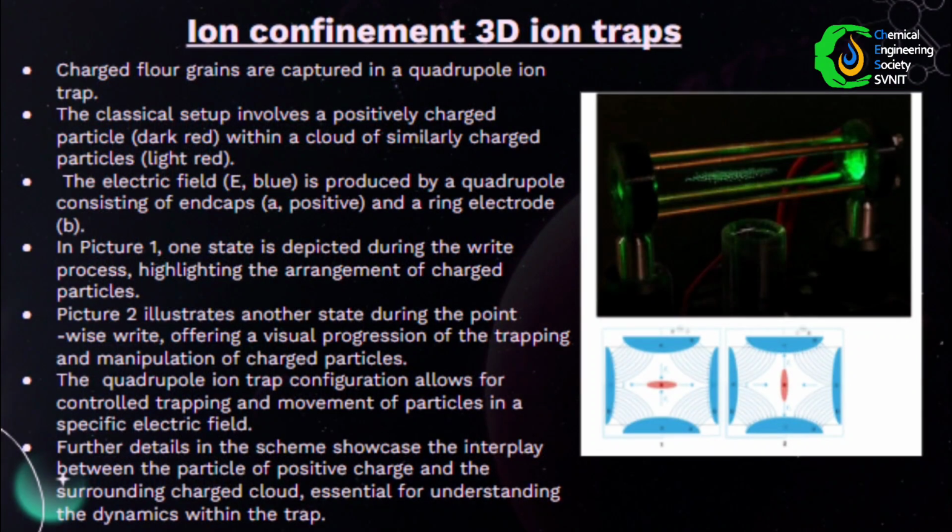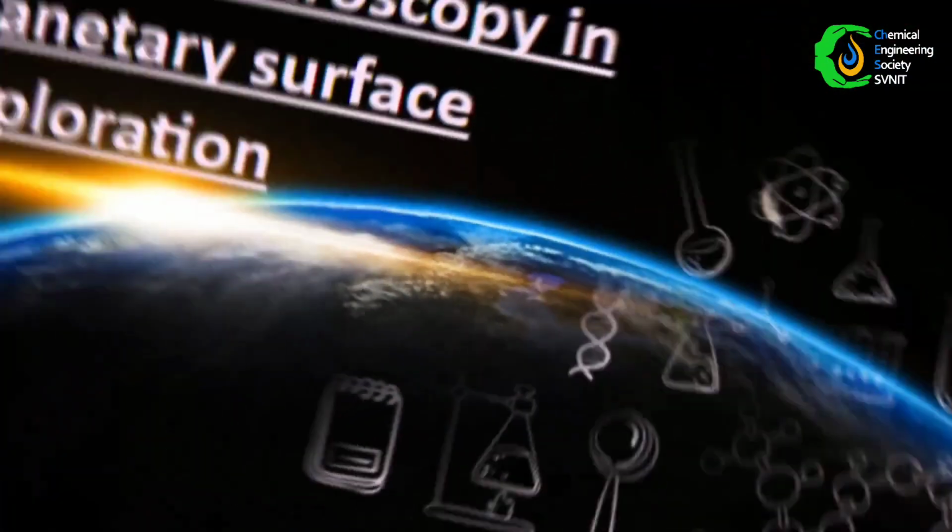In ion confinement within a 3D quadrupole ion trap, charged particles are captured. The classical setup involves a particle with positive charge held within the trap. The surrounding cloud consists of similarly charged particles. The electric field shown in blue is created by a quadrupole arrangement of end caps and a ring electrode. These schemes illustrate the confinement mechanism where the electric field effectively traps the positively charged particles, showcasing the principle of the quadrupole ion trap. This is all about the 2D and 3D ion confinements in ion traps.